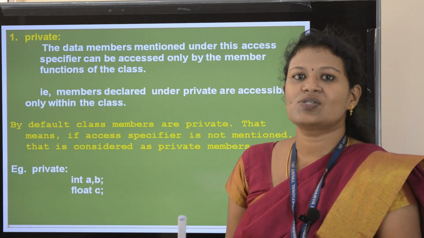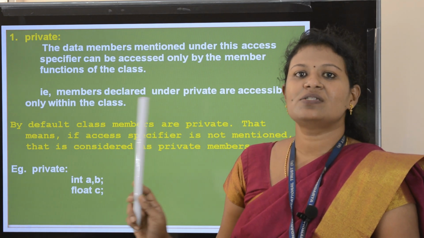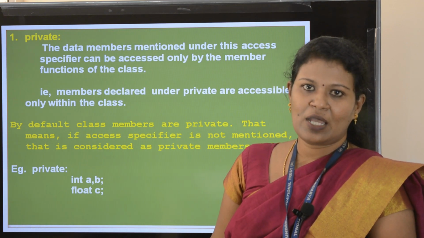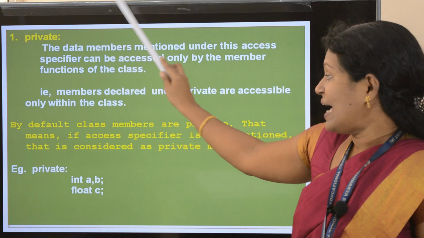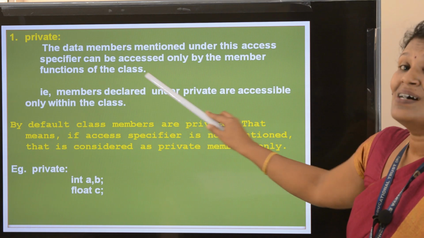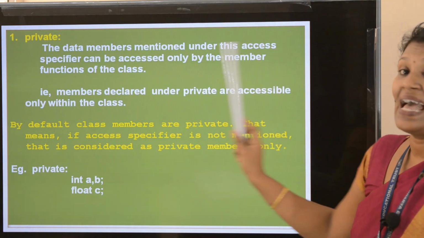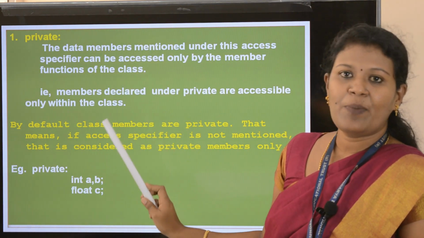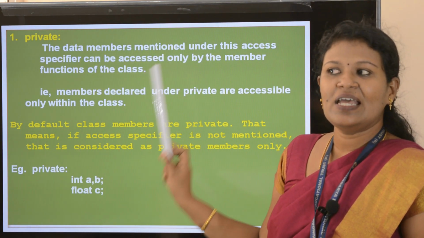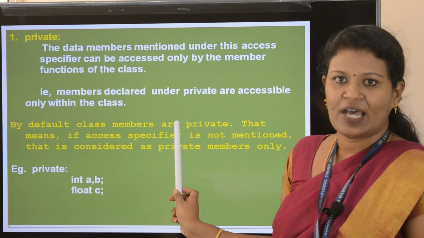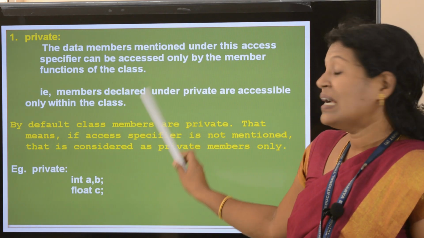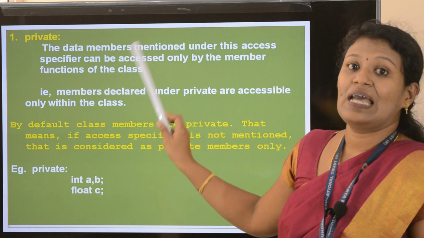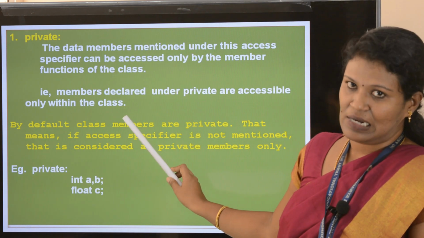Only the member data and member functions within the class. The members declared under private are accessible only within the class. That is the main point: whatever you give inside the private access specifier can be used only within the class.